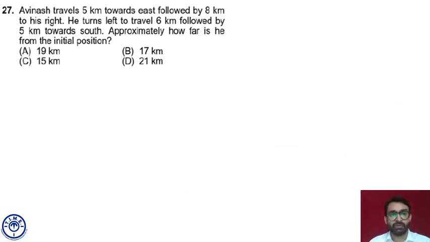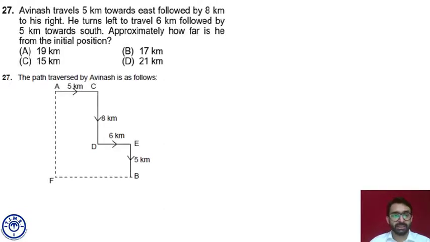Avinash traveled 5 kilometers towards east, followed by 8 kilometers to his right. If somebody is moving towards east and takes a right turn, which direction must he be moving now? South. So he started from A, and after traveling 5 kilometers in the east direction, he reached point C.